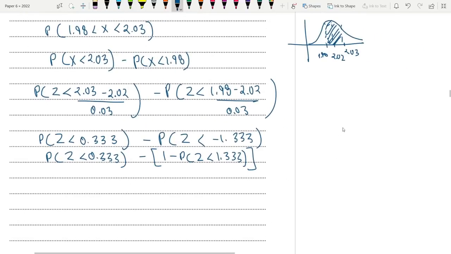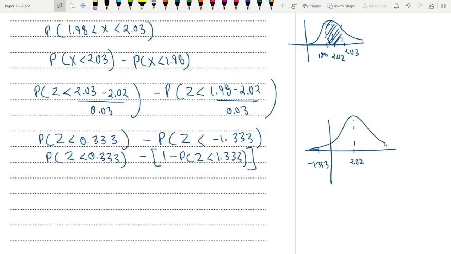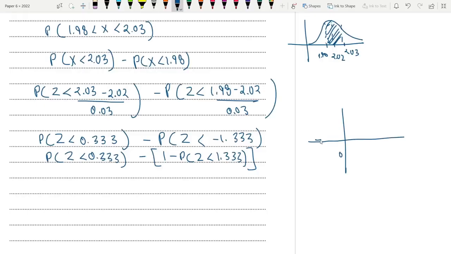Do you want me to show you? Wait. So look at this diagram. We are over here, right? 2.02. So this is minus 1.333 basically. Oh wait, we have to think about the standardized normal distribution over here. Here you go. So in the standardized normal distribution, the mean is at 0. So the graph is like this. This is 1.333. This is minus 1.333. So basically this section is less than minus 1.333.